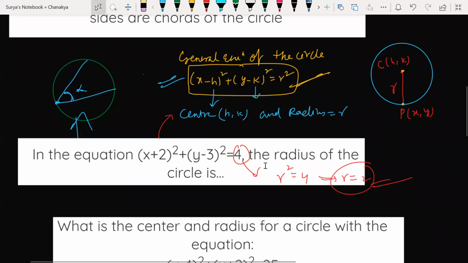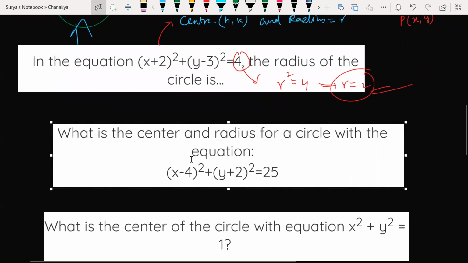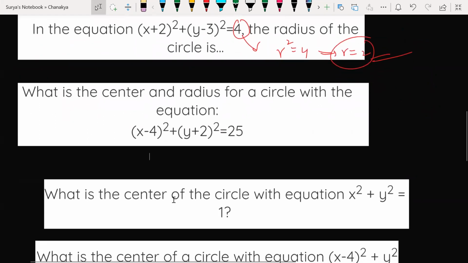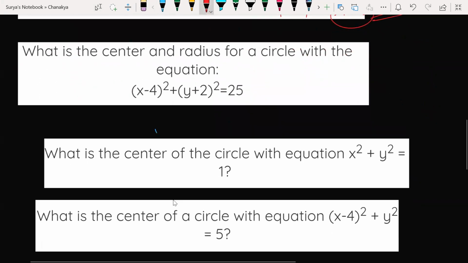This formula is for every equation. Now, what is the center and radius of the circle? Look, tell me the center. What is the center here? We will compare with what? (x minus h) whole square plus (y minus k) whole square is equal to r square. Our maths teacher told us the center is h comma k. What is h here? Minus 4? Not 4, look, h is 4 here. What is k here?